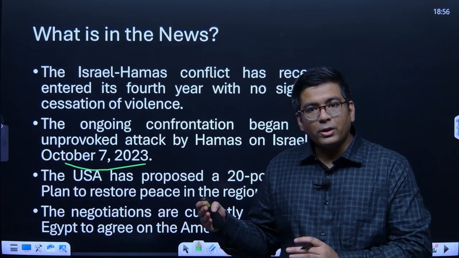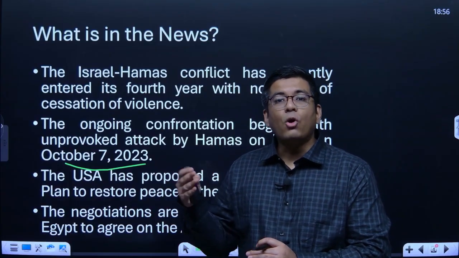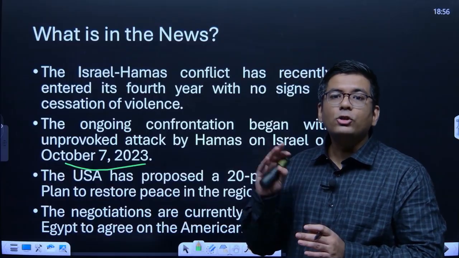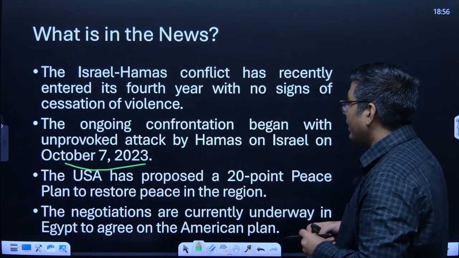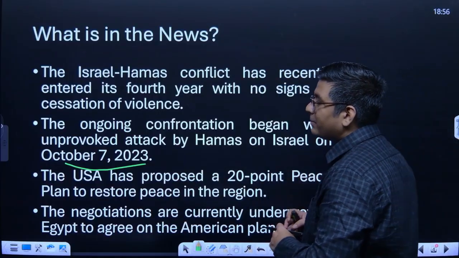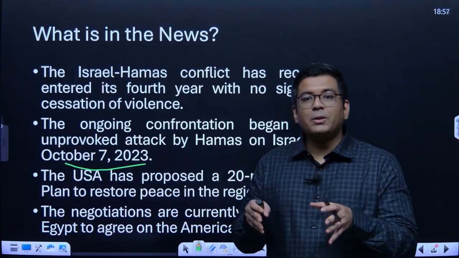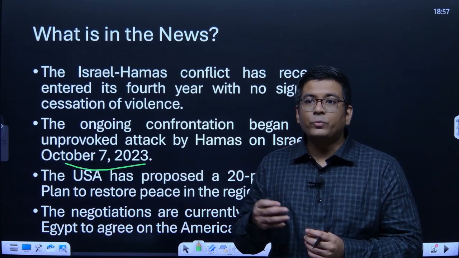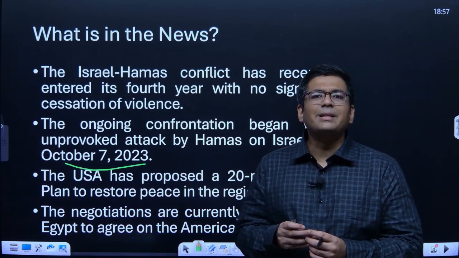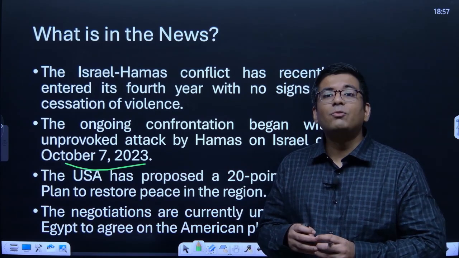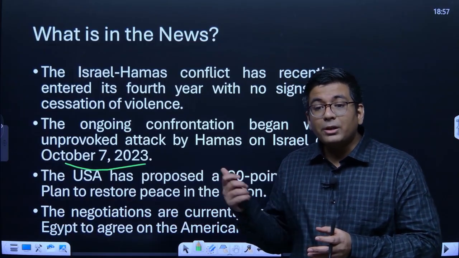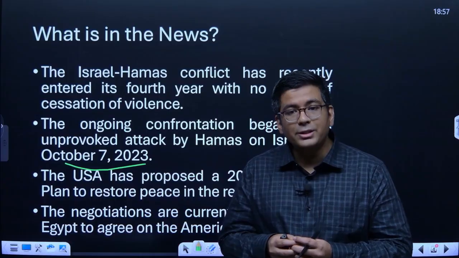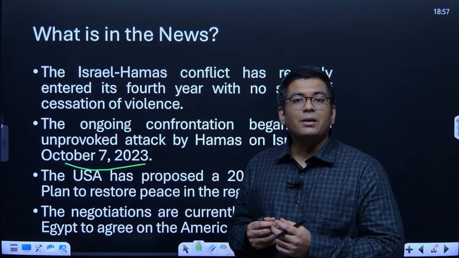It crossed the borders using its ground forces. It took hostages, and at the same time, within a span of 20 minutes, it launched a barrage of missiles. Okay, and subsequently what happened was that in this particular confrontation, the Israeli defense forces, that is the military of Israel, the intelligence of Israel, and at the same time the air defense system of Israel was completely overwhelmed. So this resulted in the securing of about 251 hostages from Israel by the Hamas.